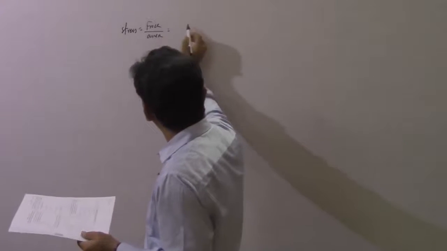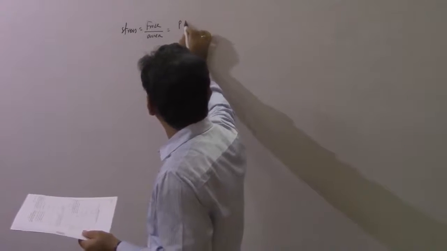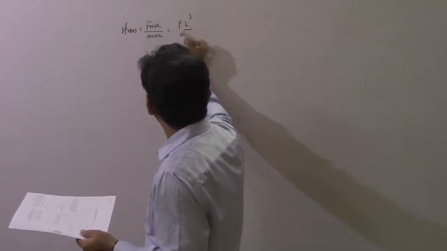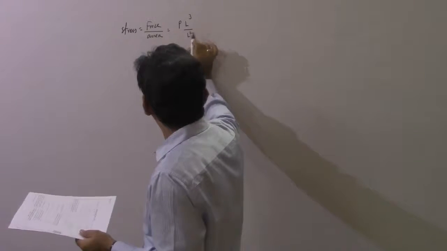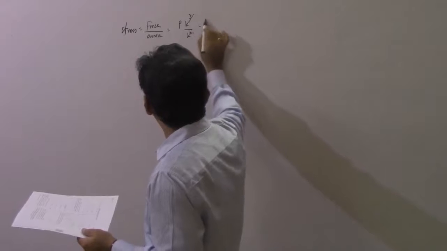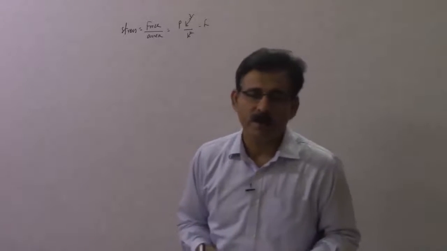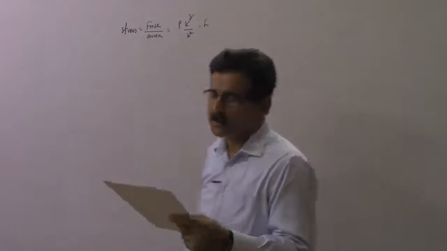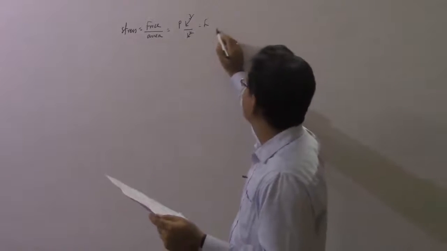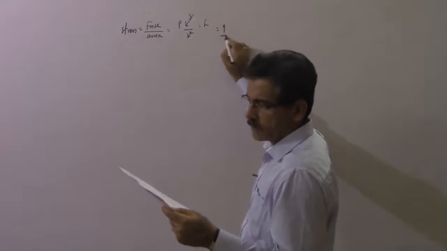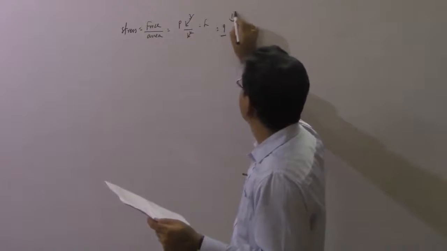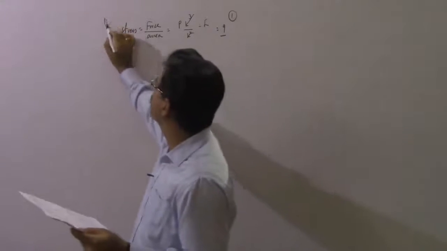So you will be left with only one dimension of length L, and as the linear dimension has changed by a factor of 9, the stress also will change by a factor of 9. So correct answer will be 1 for problem number 1.